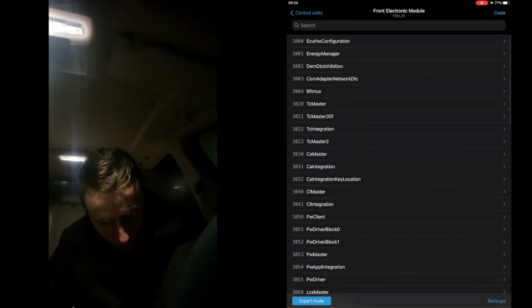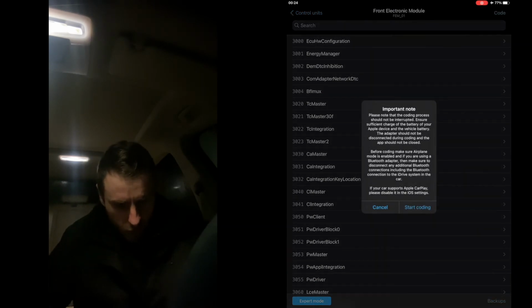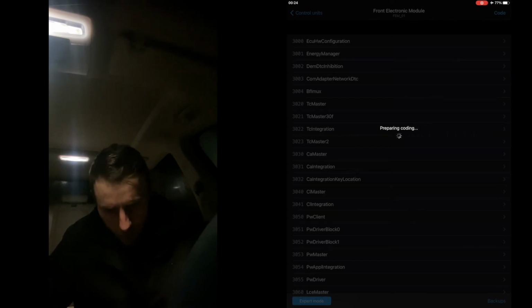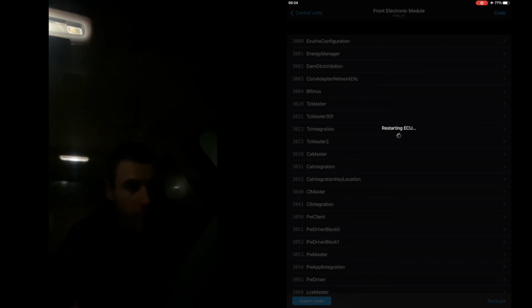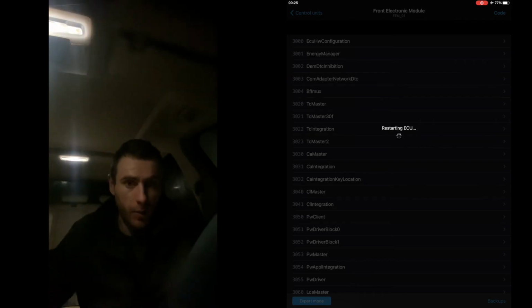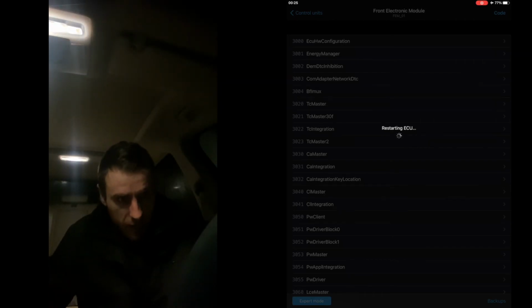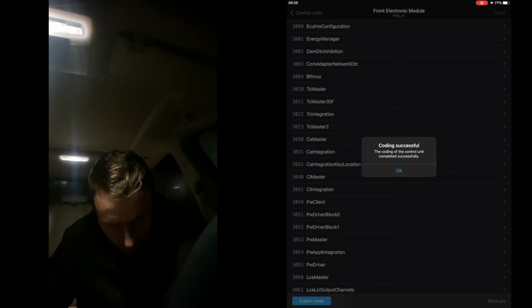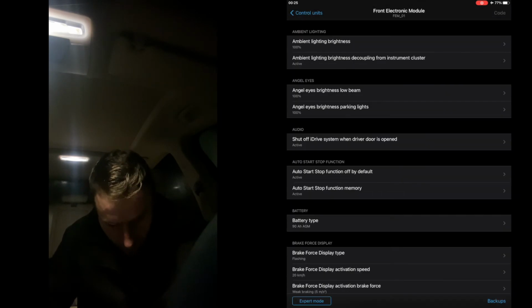We're gonna go back now and press code on this, and then we're gonna have to go into the head unit module. Yeah, there are some codes on the car, but the app will clear them up in a second. Okay, so coding successful.